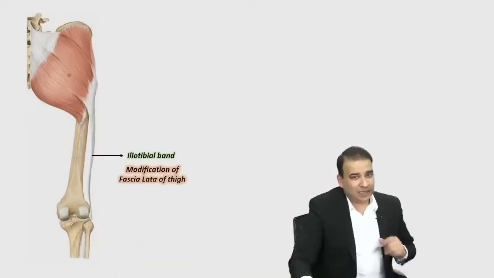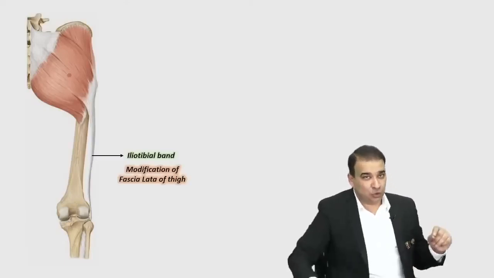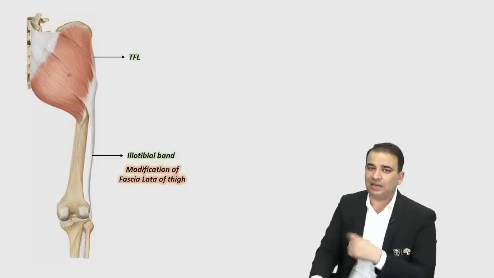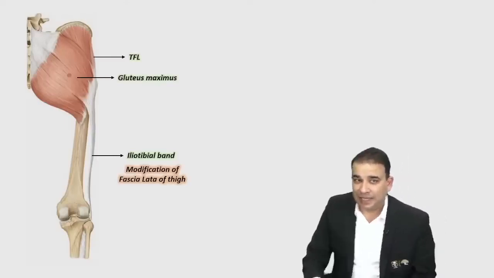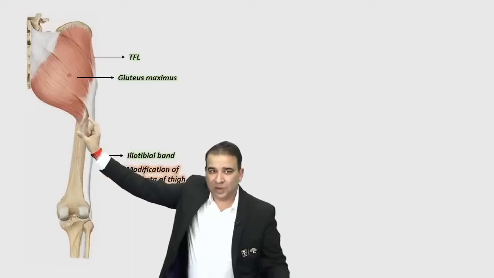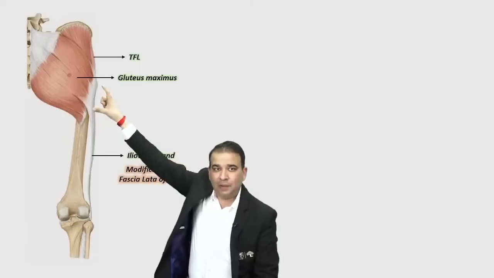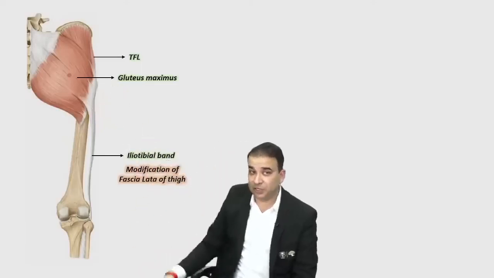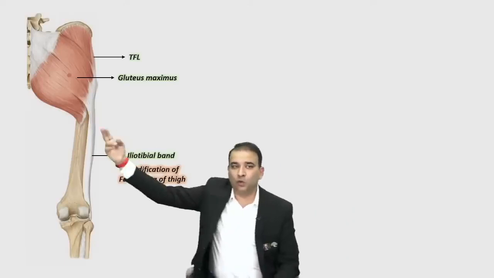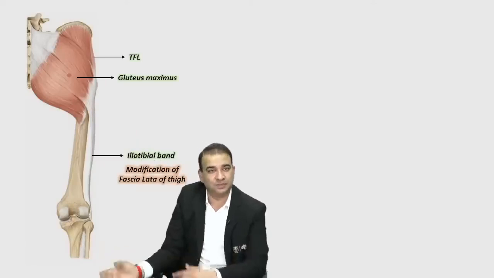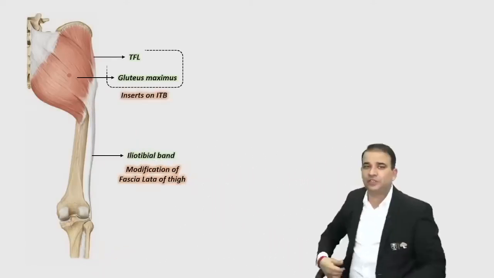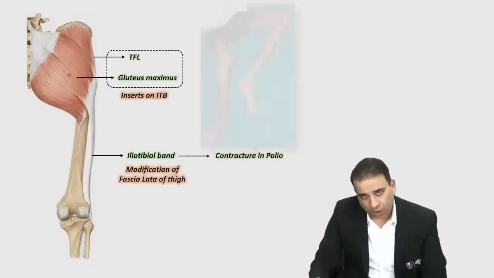The iliotibial band is giving insertion to two muscles. One is the tensor fasciae latae. Look at that small muscle seen on the lateral side; it is one of the gluteal muscles, supplied by the superior gluteal nerve. And we have the gluteus maximus. Can you see the attachment of gluteus maximus to the gluteal tuberosity? The upper part of gluteus maximus is inserted into the iliotibial band. The lower part of gluteus maximus helps more in extension, and the upper part helps more in external rotation. So gluteus maximus and tensor fasciae latae are the two muscles inserted on the iliotibial band.